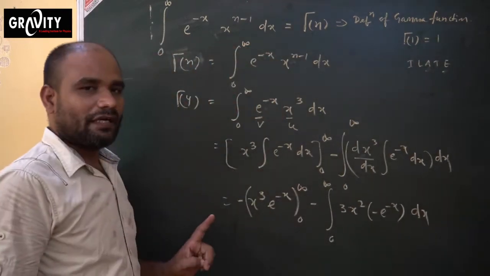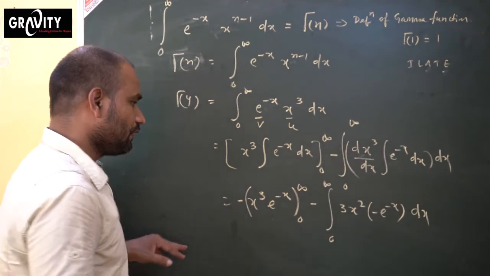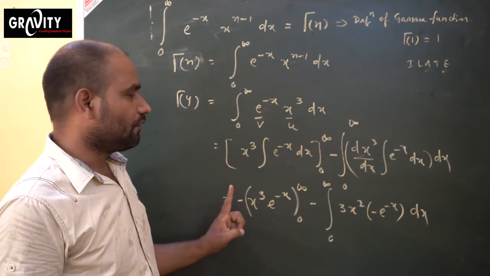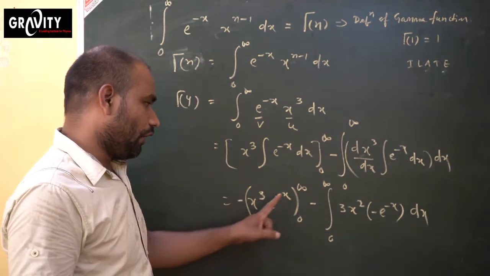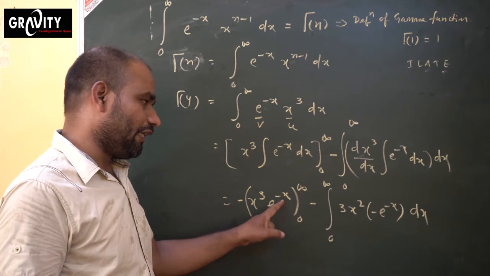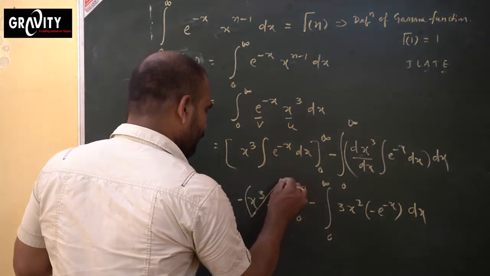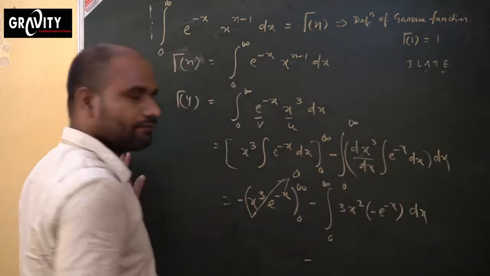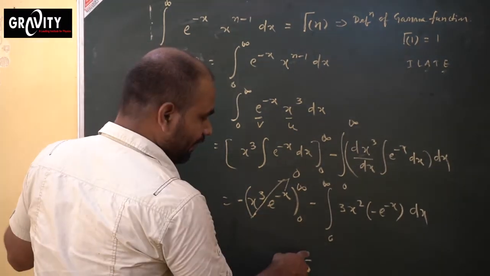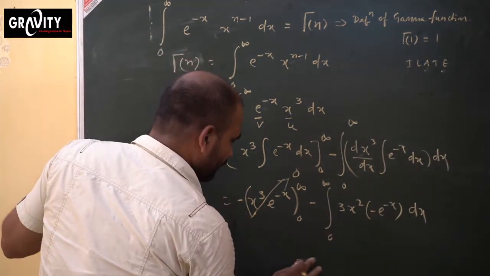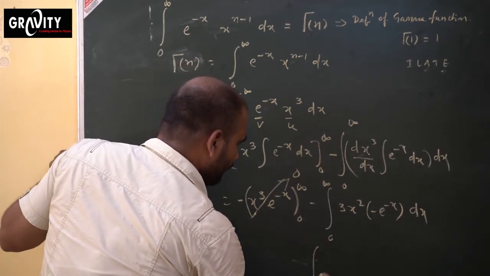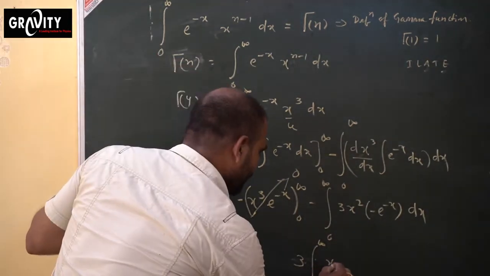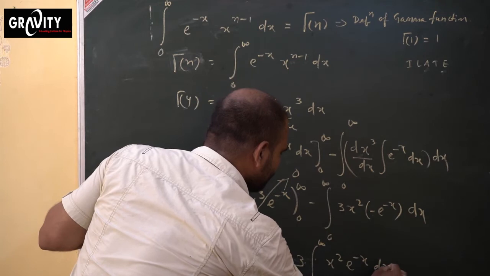Okay. I am doing simply step by step. So you actually go through the entire video, so that you will get it clearly. So now again we will use the limit infinite and 0 means e to the power minus x there. If you solve this once again you will find value. This is your 0. Okay. Now minus of again minus to minus plus, 0 to infinite. Again 3 will come outside. The remaining part x square e power minus x dx.